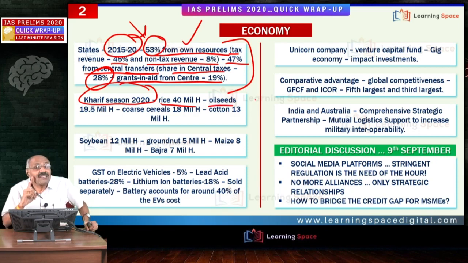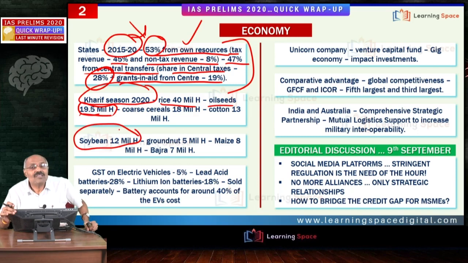Oil seeds. Oil seeds is prominently Kharif crop. Out of the oil seeds, here you see, out of this 19.5 million hectares, soya bean, this is 12 million hectares. Please do not forget this mustard. Mustard is the Rabi crop. Please differentiate soya bean, that is Kharif crop, and mustard, that is Rabi crop. Please do not forget groundnut. The largest producing state is Gujarat. Soya bean, Madhya Pradesh. Mustard, Rajasthan. These things please don't forget.